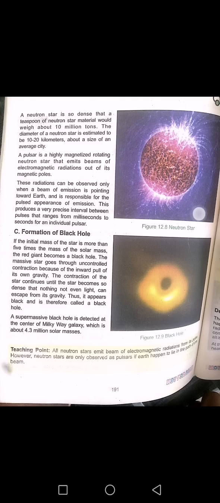Teaching point: all neutron stars emit beams of electromagnetic radiation from their magnetic poles. However, neutron stars are only observed as pulsars if Earth happens to lie in the path of the pulse beam.